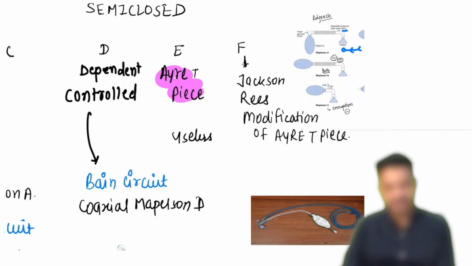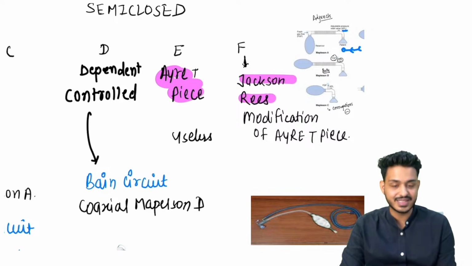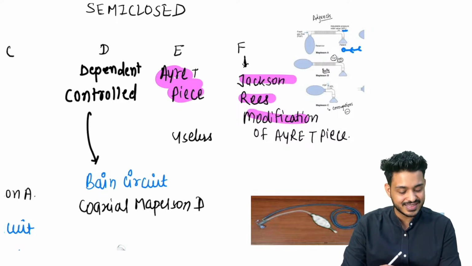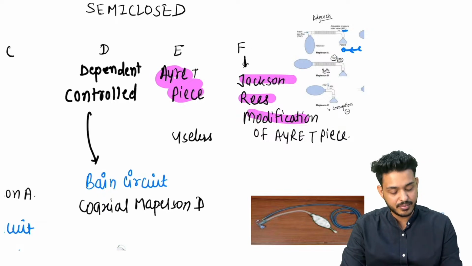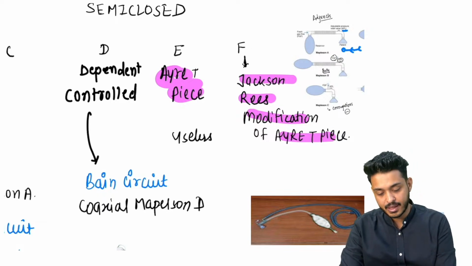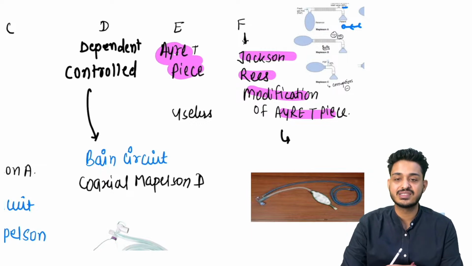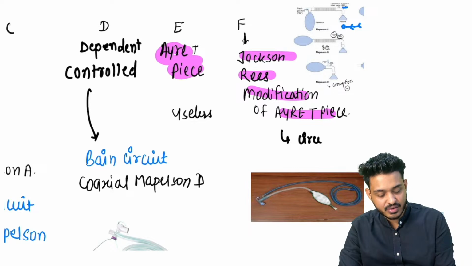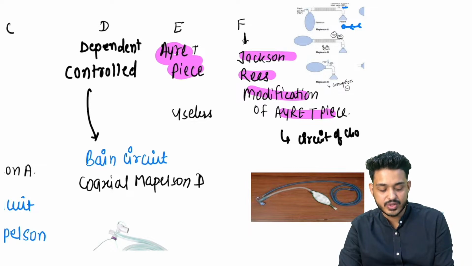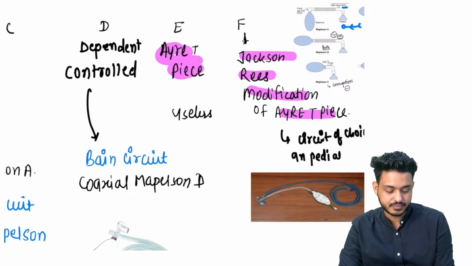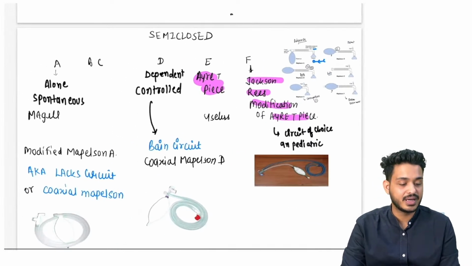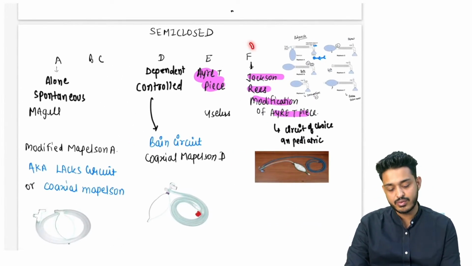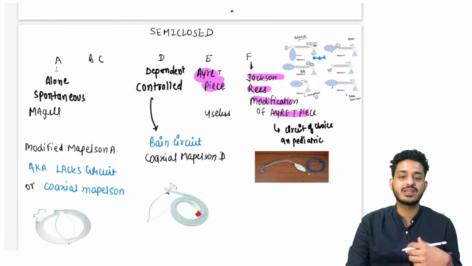And remember this Mapleson F is also known as Jackson Rees circuit. And Jackson Rees circuit का modification जो किया, this is the modification of Jackson Rees circuit, that is Mapleson F. And this is the circuit of choice in pediatric age group patients. तो बच्चों का अगर question आए, simple understanding देता हूँ, बच्चों का अगर question आए you have to mark what? Mapleson F.